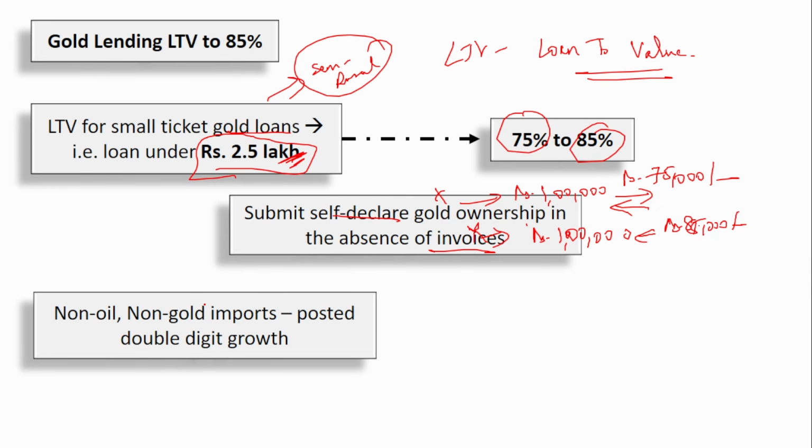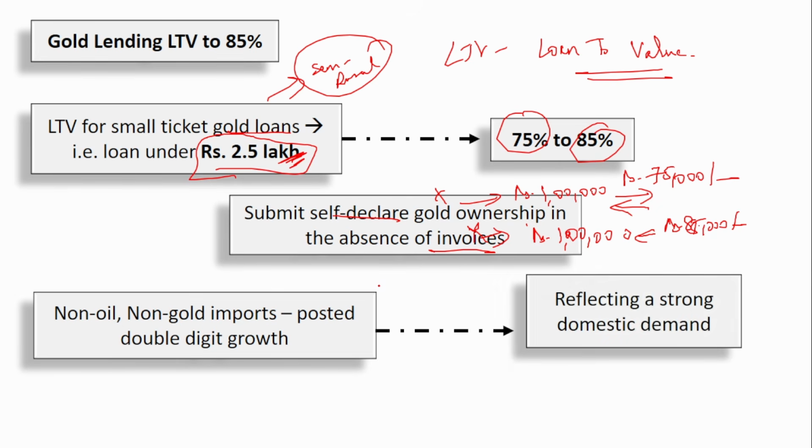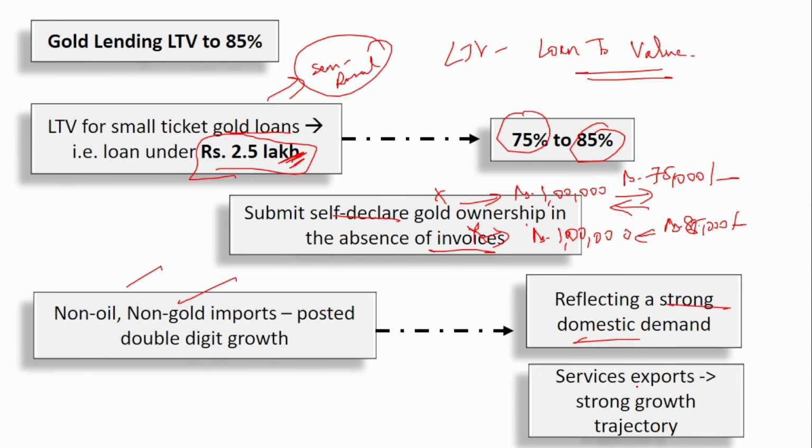Next, the non-oil, non-gold imports have posted double-digit growth. Our country imports a lot of things, and in that, the non-oil and non-gold imports posted double-digit growth. It is good because overall consumption is growing, reflecting strong domestic demand. Also, services export is very strong in our country, and that growth is expected to remain strong and improve further.